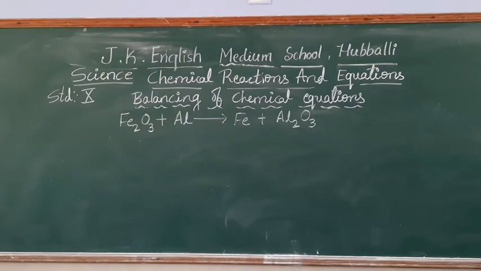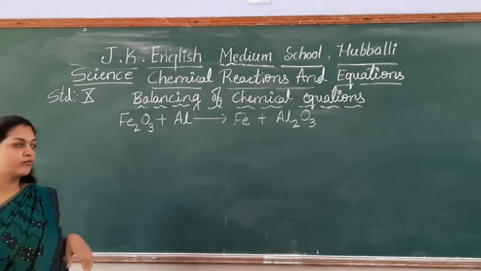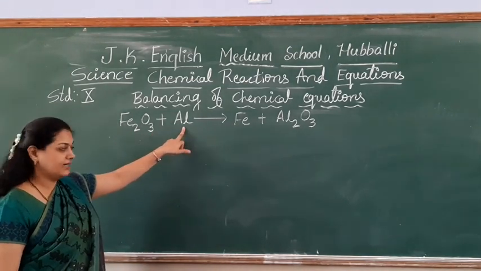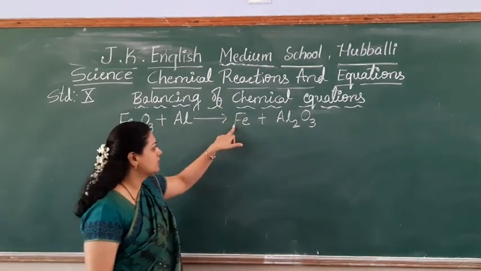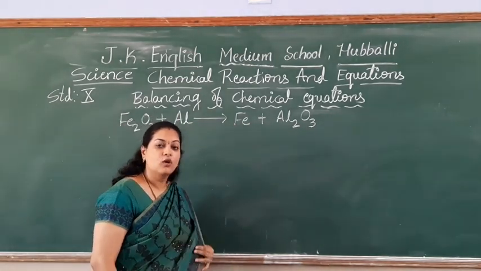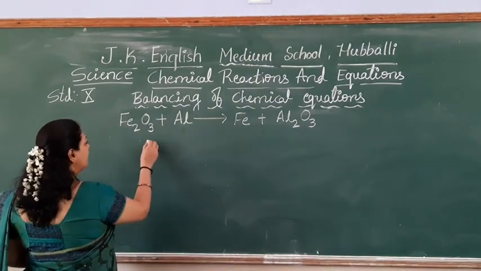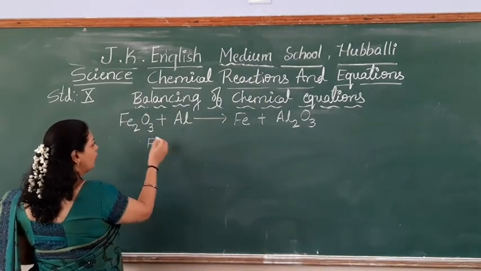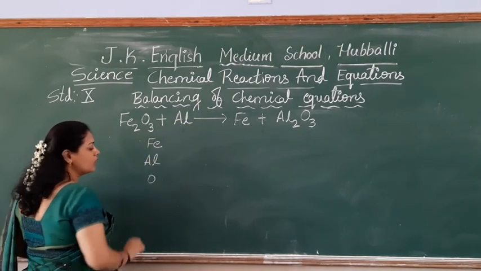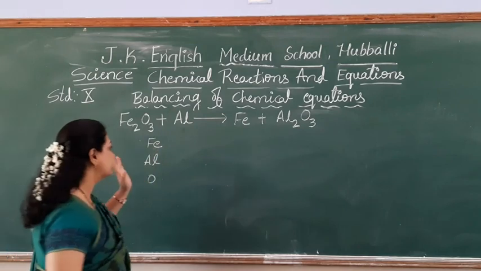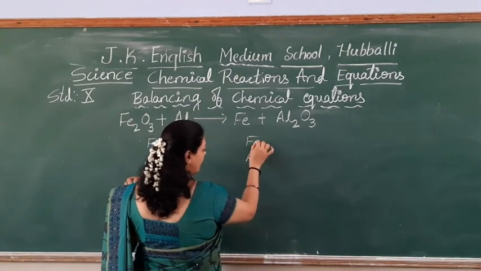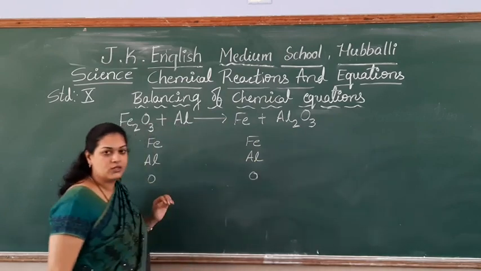Okay students, let us take one more example. Fe2O3 plus Al gives Fe plus Al2O3. What is the first step? You have to write which are all the elements involved. Iron, aluminium, oxygen. Product side also the same. There is no need to check, because it should be iron, aluminium, oxygen.